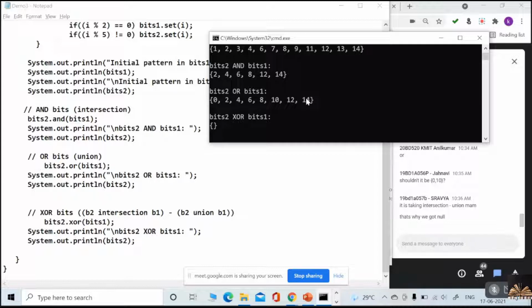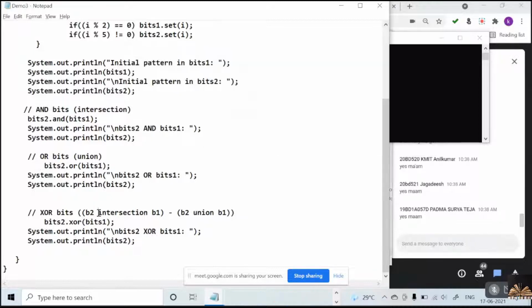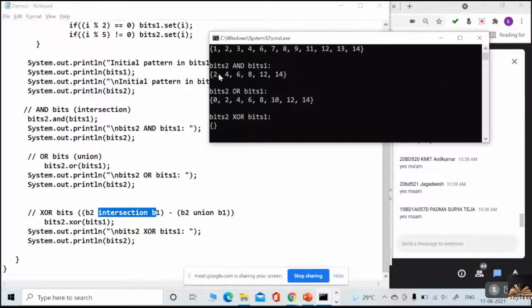Let us discuss once again: suppose it is this, what is the intersection here? What is the intersection result? The first one, this minus this. What are you getting? Null. Yes or no? So for bit set 2, intersection minus union, we are getting null. Otherwise, we used to get 0 comma 10. Right?